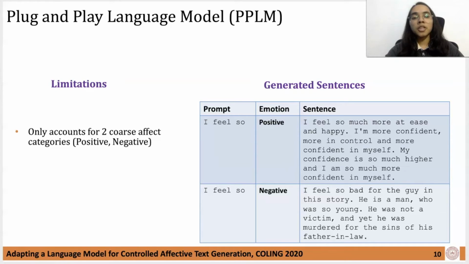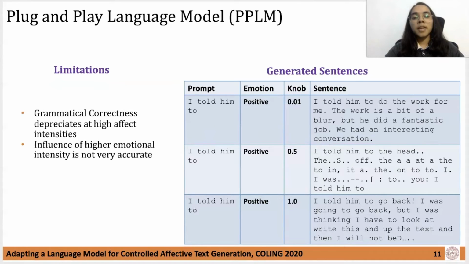PPLM is limited to only two sentiments and doesn't deal with varied emotions like anger, fear, joy, etc. In PPLM, grammatical correctness depreciates as intensity is increased. For example, under positive emotion, at 0.5 and 1 intensity, it is generating some random characters and incoherent text.